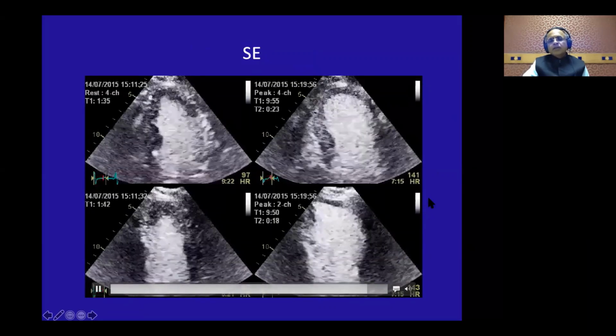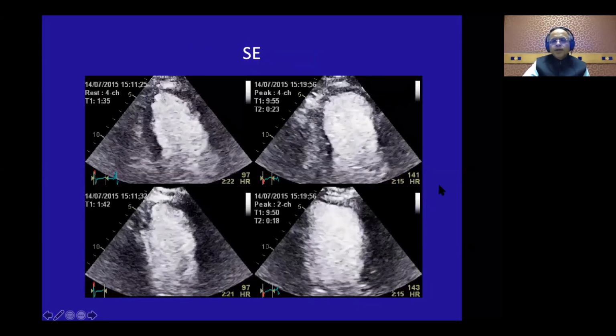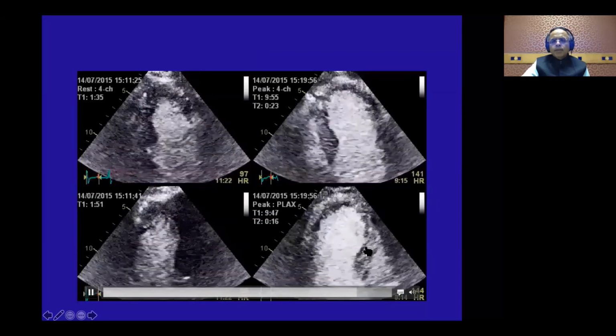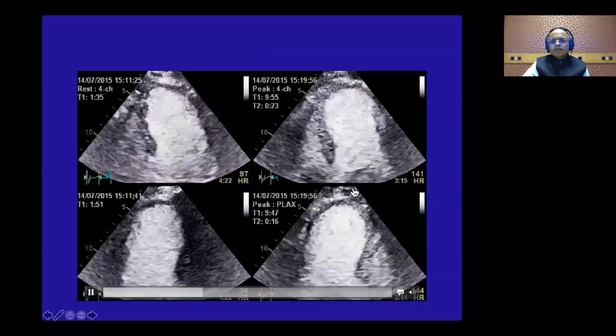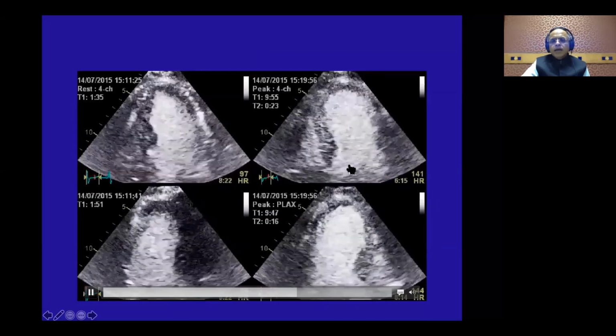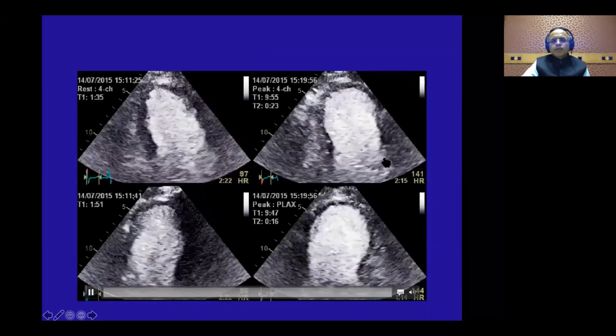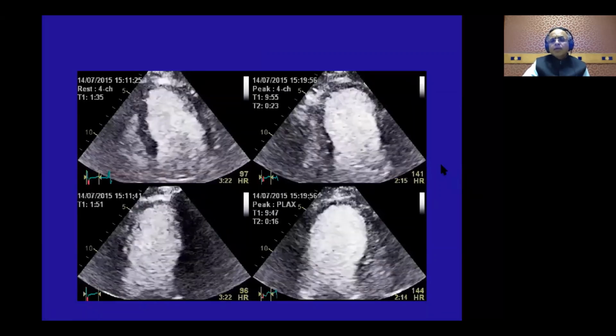Now this gentleman has a perfectly normal LIMA to LAD. Also in the long axis views, you can see there's almost an apical ballooning. I told you that at peak exercise, you should have a very narrow, triangular end systolic frame, and here there's a perfect dilatation. So that means this looks like a TVD. So how can that be?